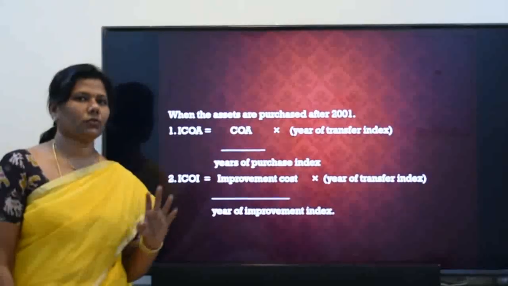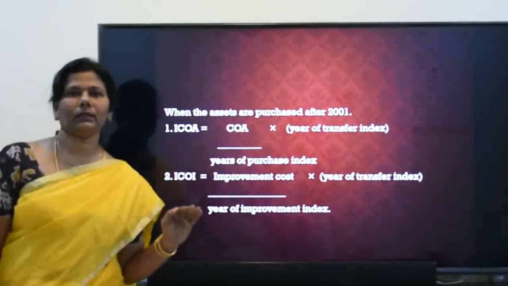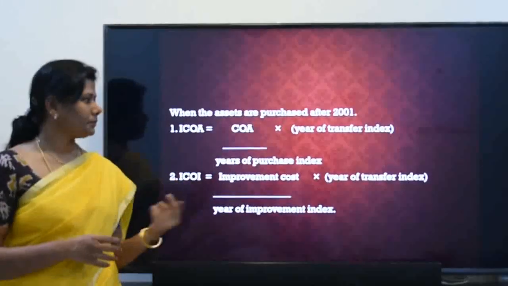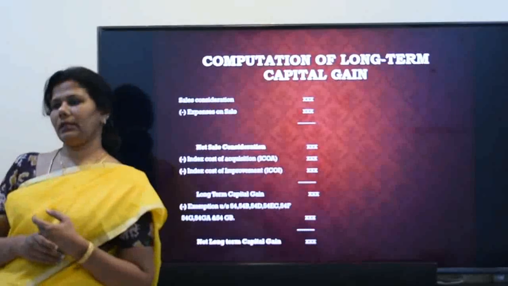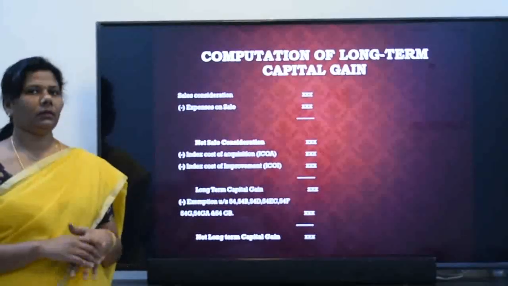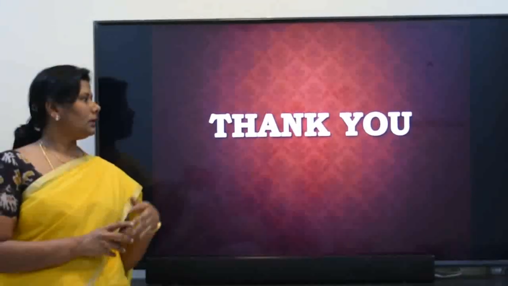That will give you the index cost of improvement. After deducting that, you will get the long-term capital gain, and minus the exemptions will give you the net long-term capital gain. So this is the theory for capital gain. Thank you.